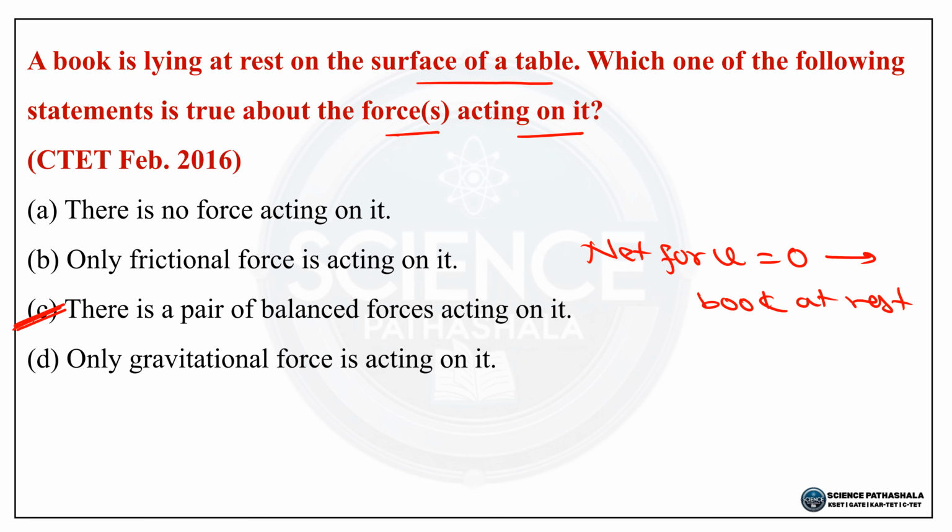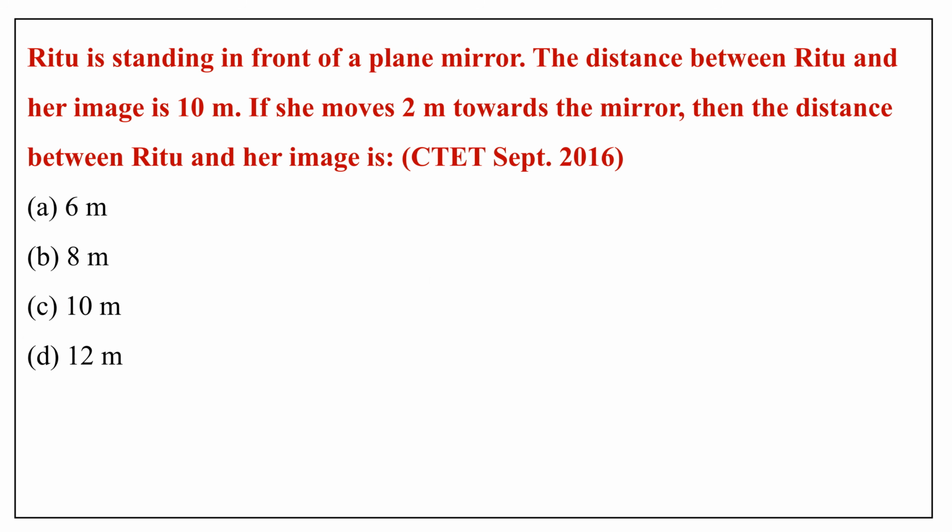Option C is the correct answer. Next question: Ritu is standing in front of a plane mirror. The distance between Ritu and her image is 10 meter. If she moves 2 meter towards the mirror, then what is the distance between Ritu and her image?